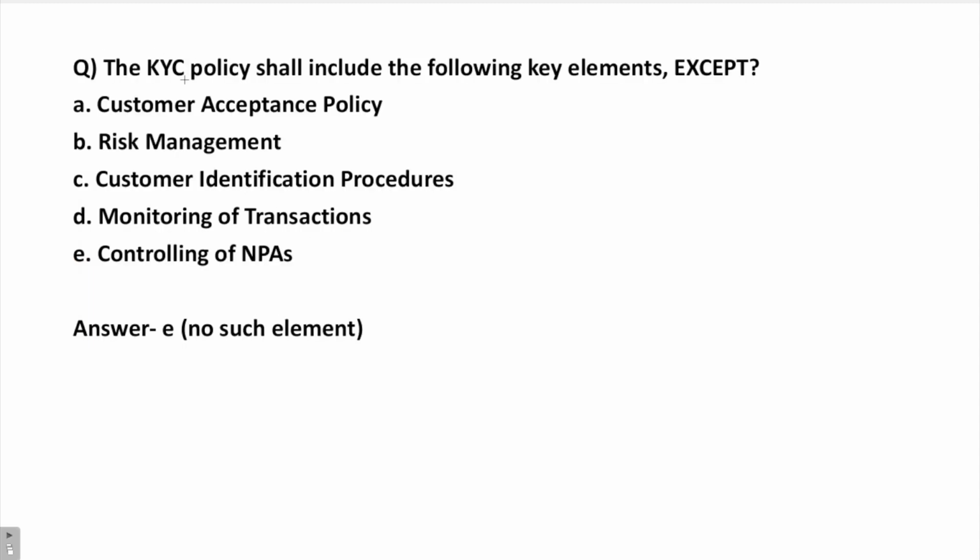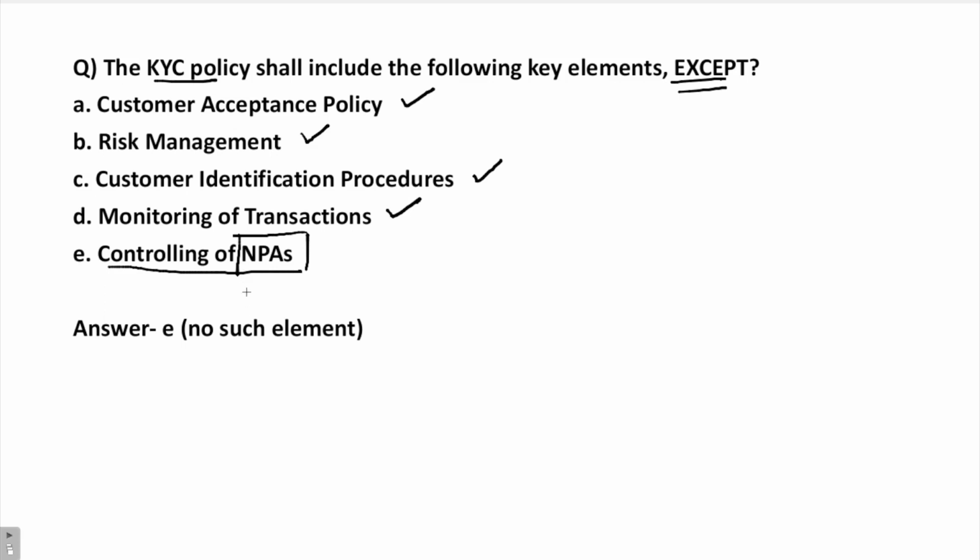Let's have a look at the question. The KYC policy shall include the following key elements except: number one, customer acceptance policy. Yes, it is an element of the new KYC policy. Risk management. Yes. Customer identification procedures. Yes. Monitoring of transactions. Yes. Controlling of NPAs.